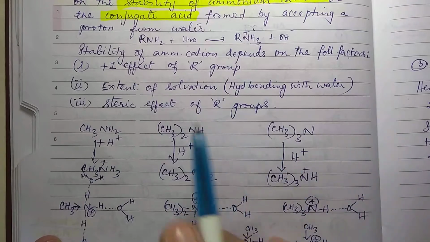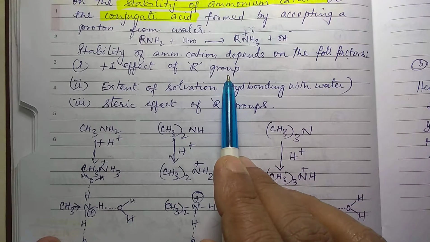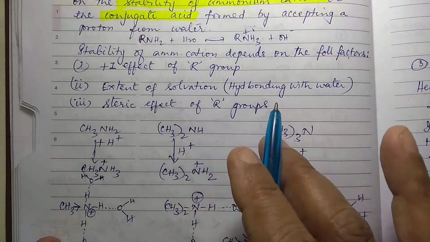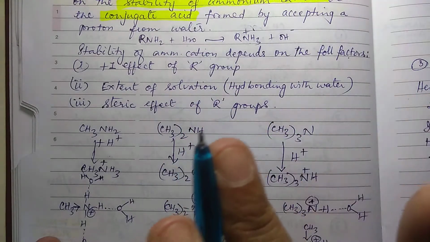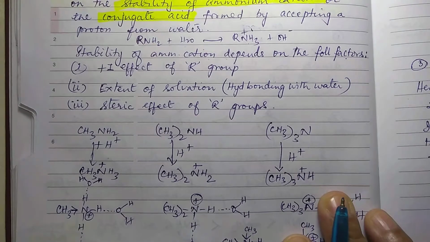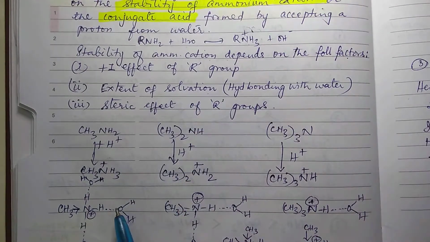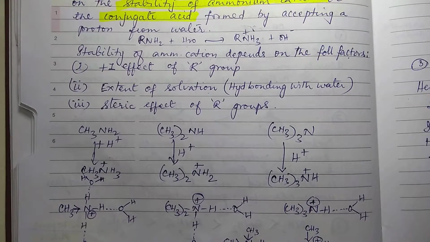These three factors are going to decide the stability of ammonium cation. Now, based on the R group, tertiary greater than secondary greater than primary, that is the order of basic character. There is no change in that. Now come to the second one, extent of solvation. Now look at the extent of solvation. Extent of solvation is only after protonation.